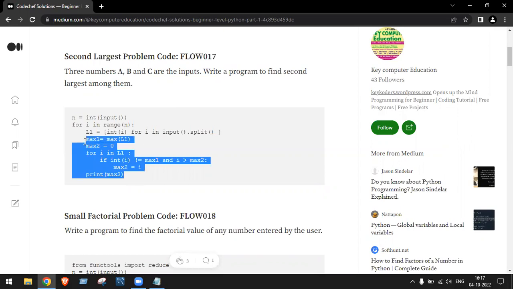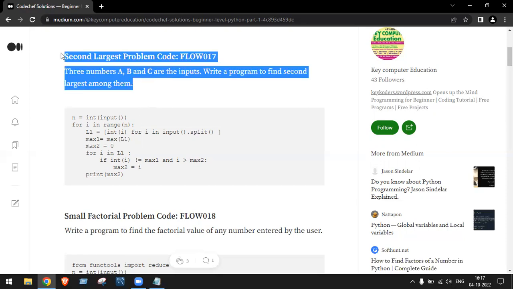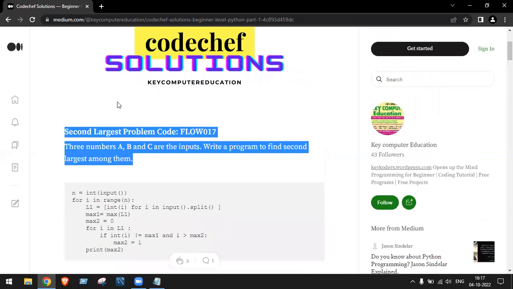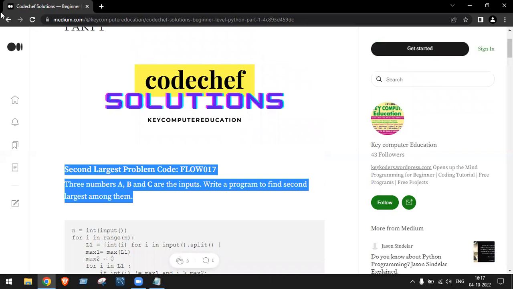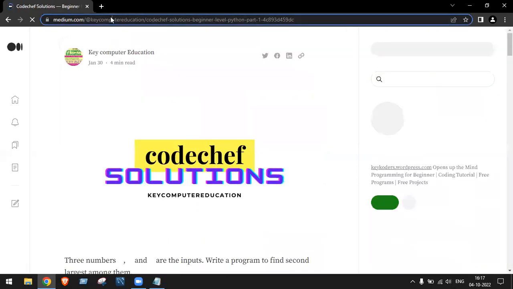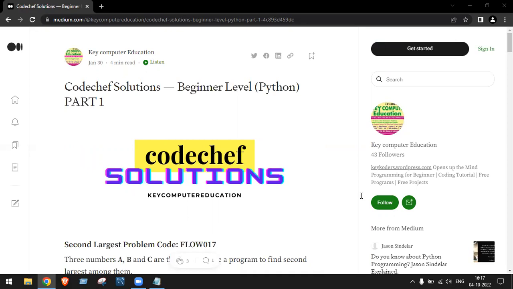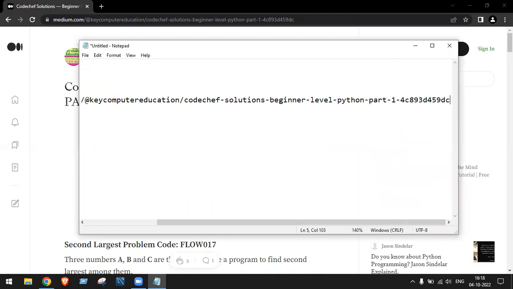Suppose I copy this one now, let me show you how to do this. See the question here. Three numbers A, B, and C are the inputs. Write a program to find the second largest among them. So I want to find the second largest number among them. First of all, I'll copy this one. This is a website, Medium.com. In this one is a link. Let me share this link with you in the chat box. Please make a note of it. I'm keeping the link there. Even if possible, I will be sharing it in the group also.